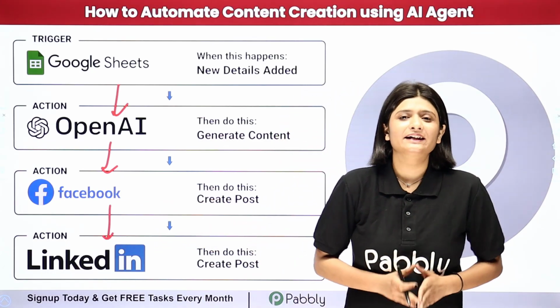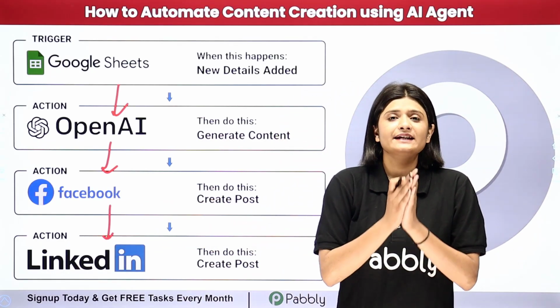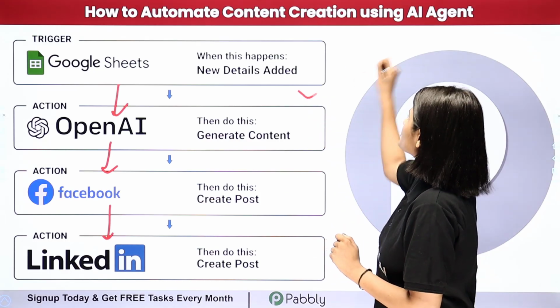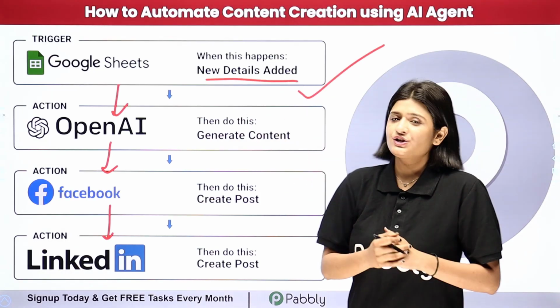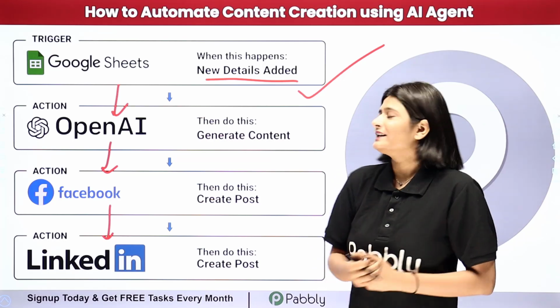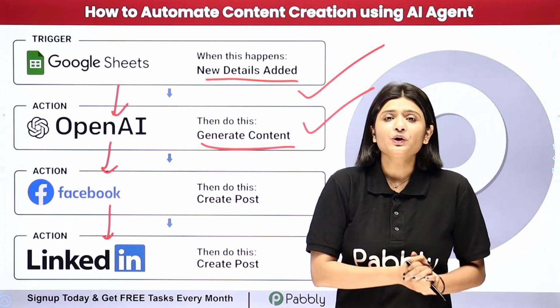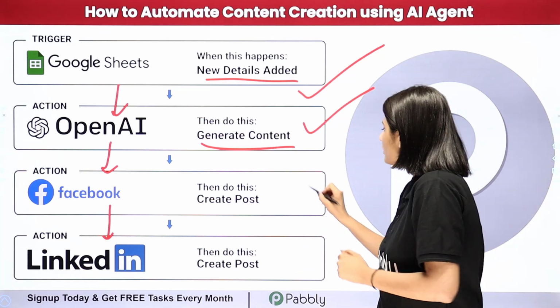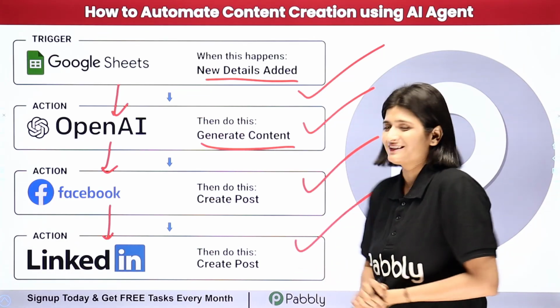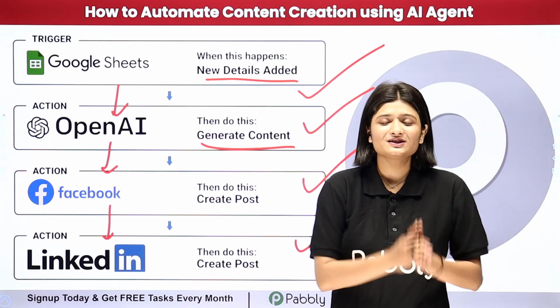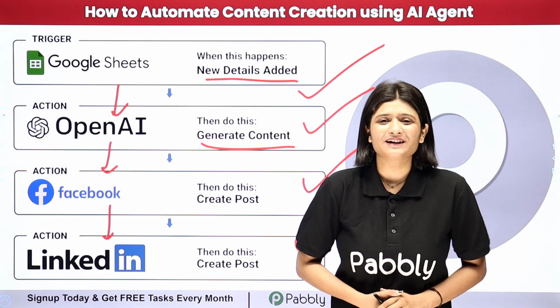With the help of Pabbly Connect, I am going to build this connection in such a way that as soon as I add a new content idea in my Google Sheets, a content will be automatically generated with the help of OpenAI, and then this content will be automatically created and then be posted on my Facebook and on my LinkedIn. Now if you want to learn this amazing automation step by step, then let me take you all to my screen.